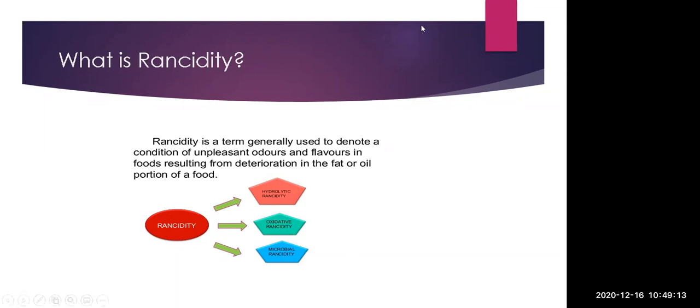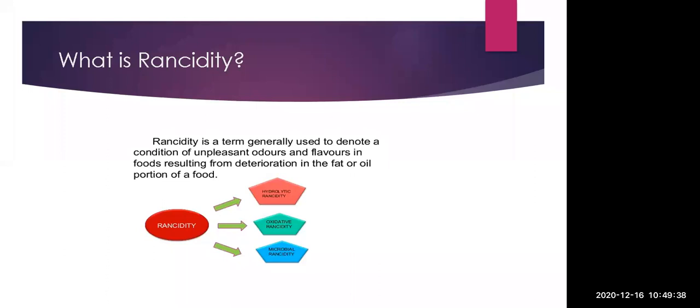So rancidity is nothing but the leftover cooking oil or ghee. It can be ghee also, used for making the foodstuff, and when it is kept for a longer period of time, it gives an unpleasant odor and flavor to that particular food. Okay, it is known as rancidity.